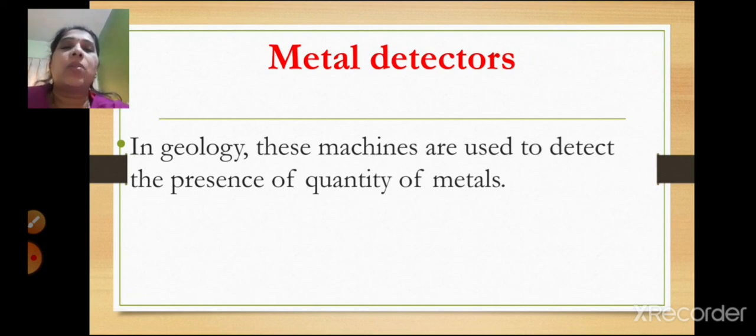Then we saw about metal detectors. They are based on the principle of electromagnet. They are used in important places like airports, malls, bus stations, certain temples, as well as buildings. They are also used to detect precious articles. In the food industry they detect any iron or steel object mixed in the foodstuff. And in geology, these machines are used to detect the presence and quantity of metals.